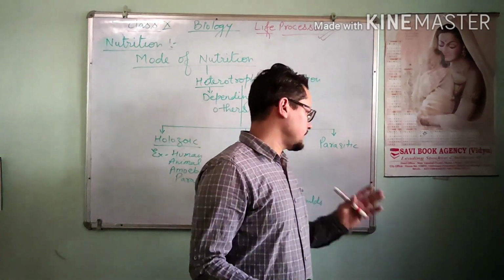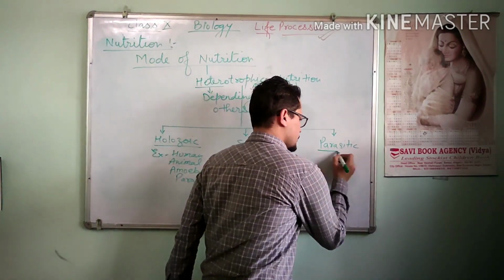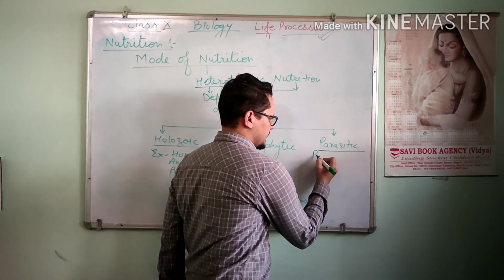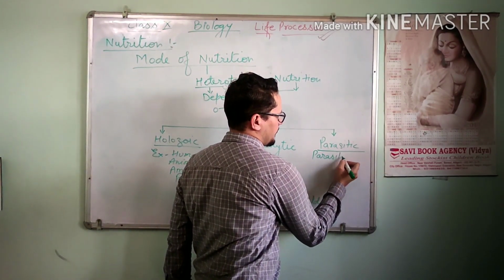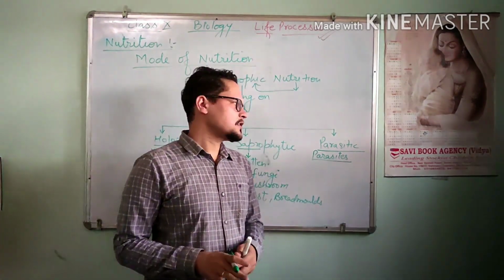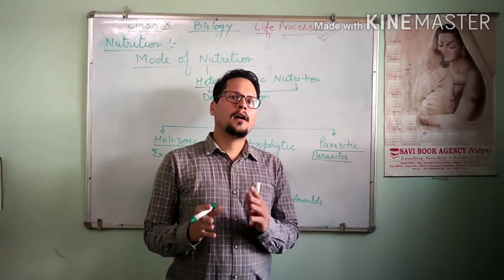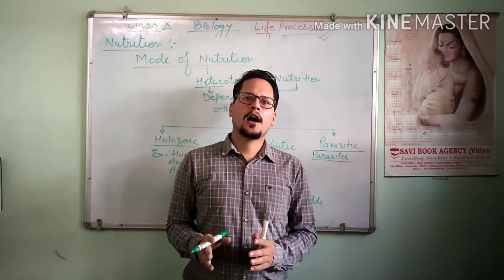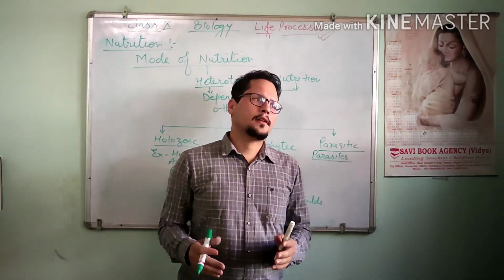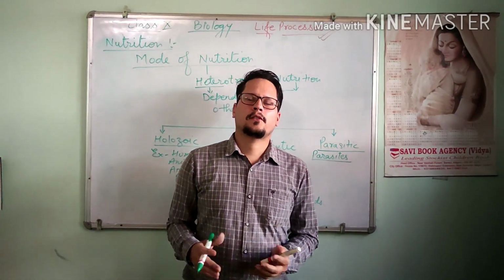The last one is parasitic nutrition. So you have to know what parasites are. Parasites are those which obtain their food from another organism without killing them. Very common examples you have heard, right?